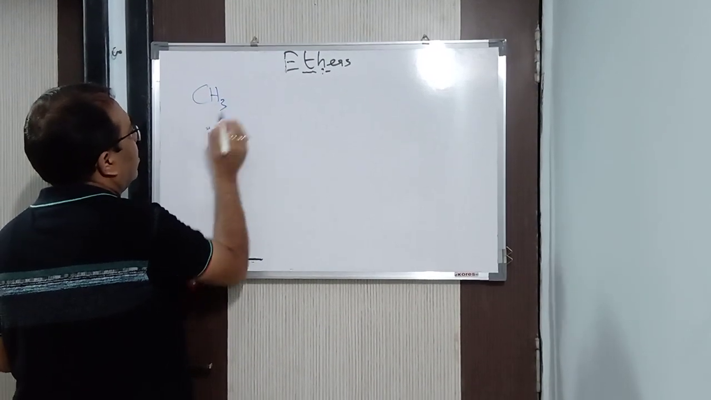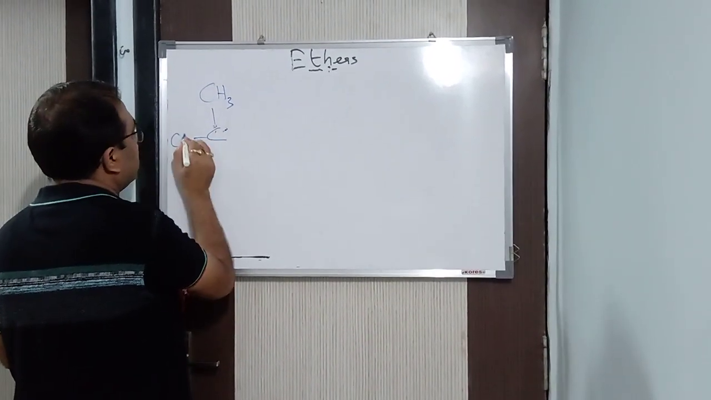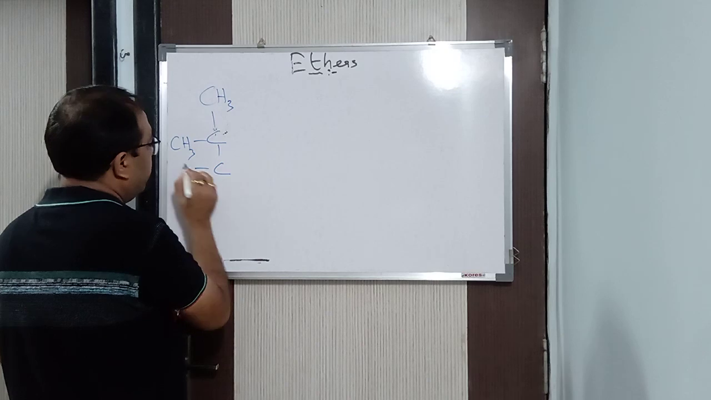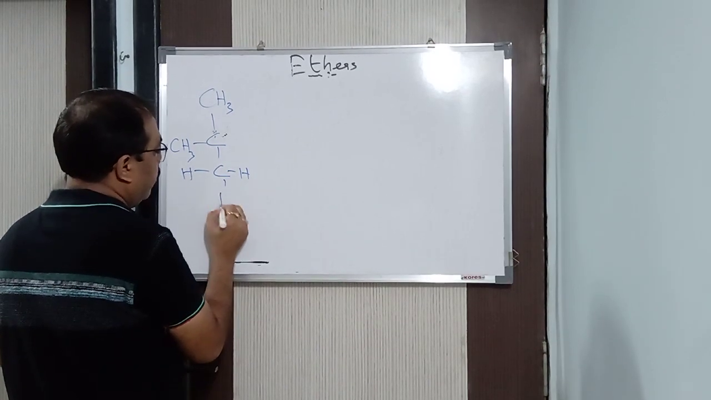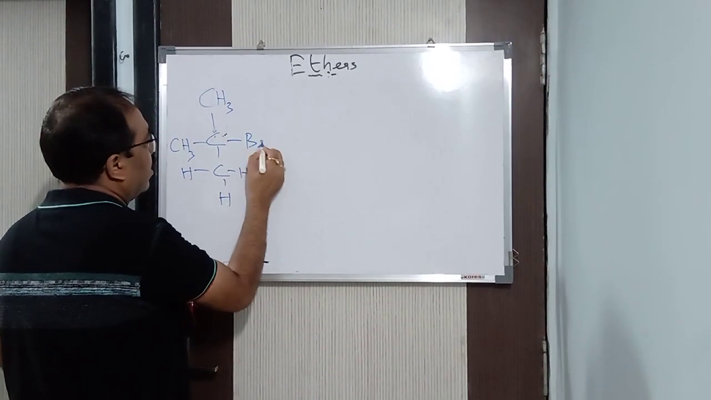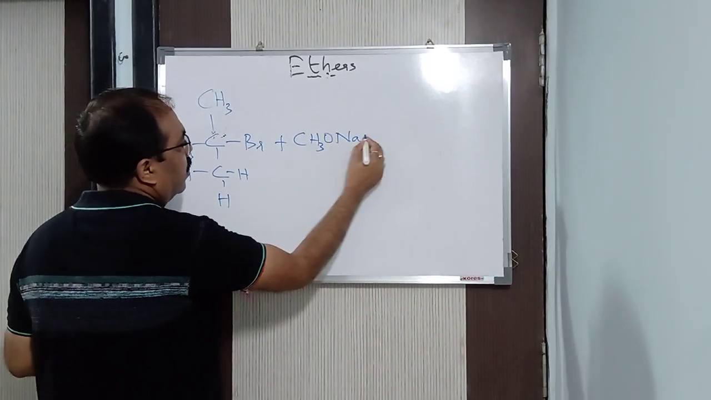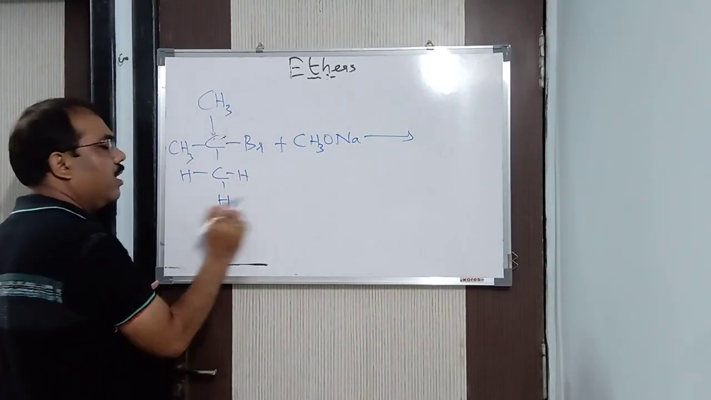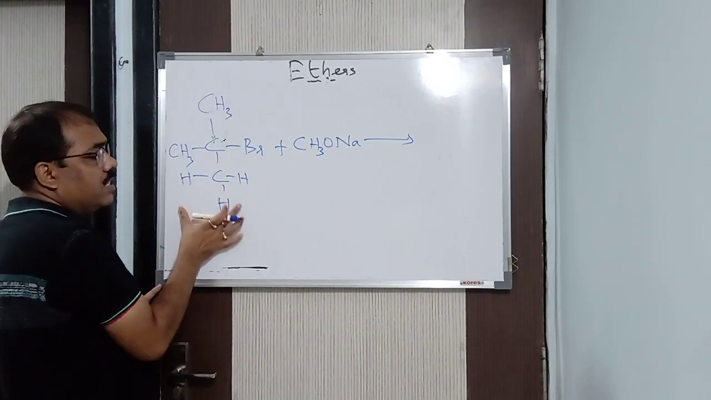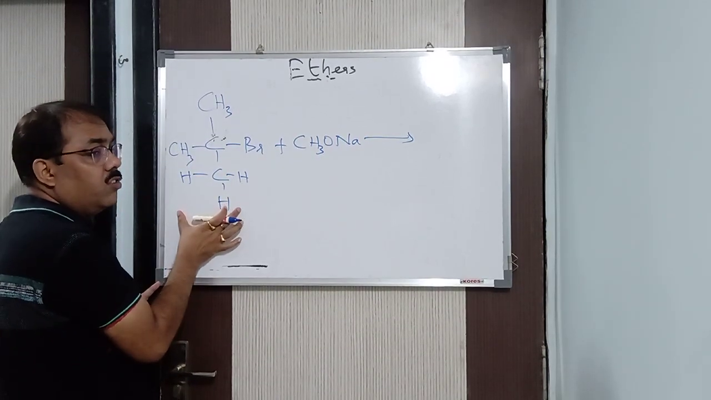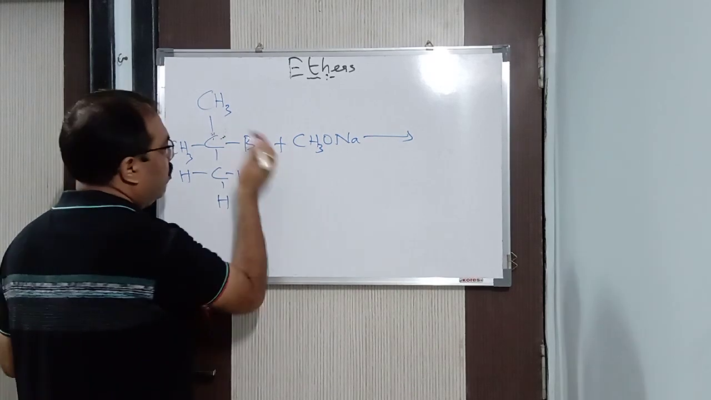Take (CH3)3C-Br, a tertiary alkyl halide, plus CH3ONa. Same Williamson synthesis, but I have taken here a tertiary alkyl halide. What I said, we should not take this. It will give you what? Alkenes. How? Now look here.